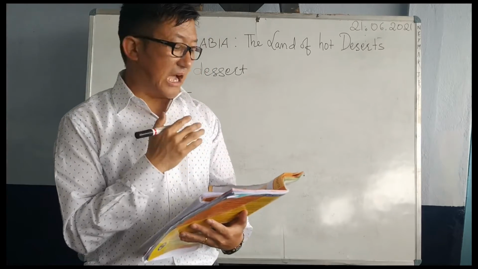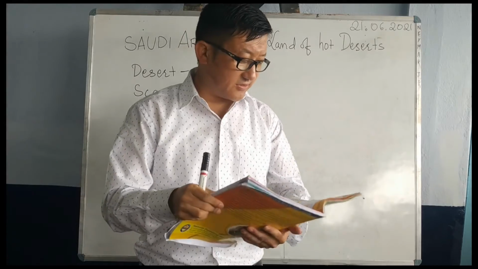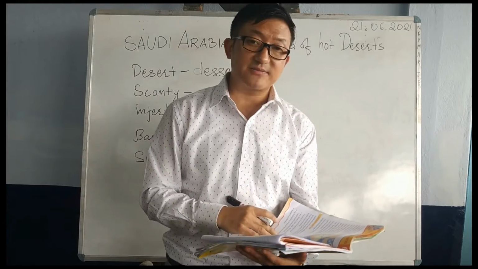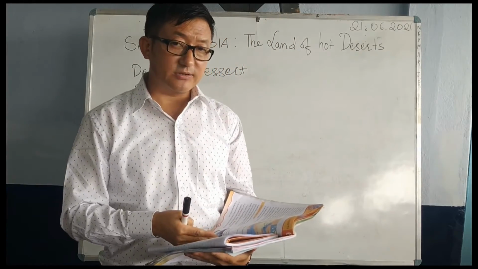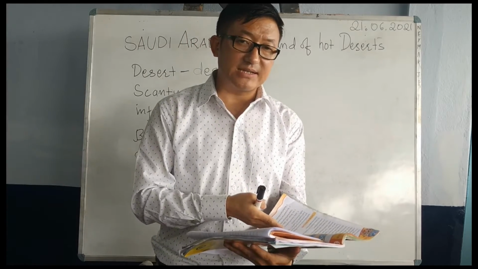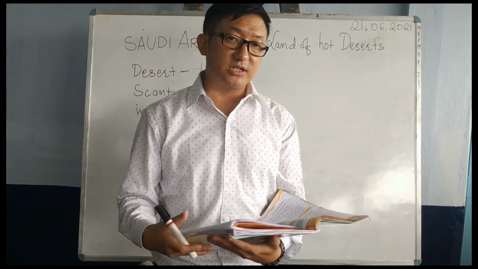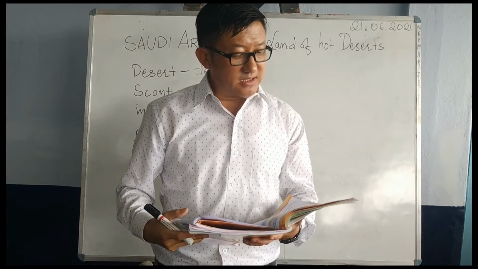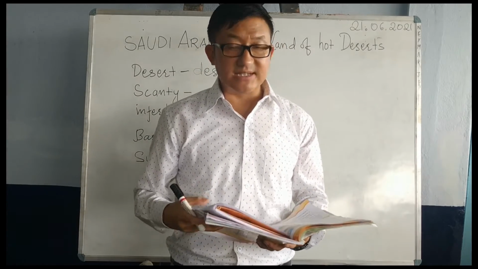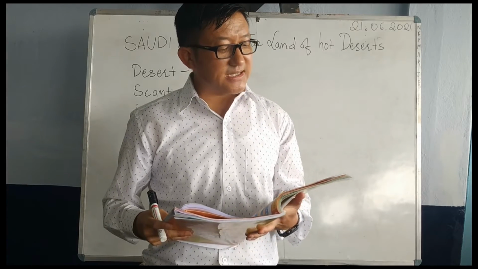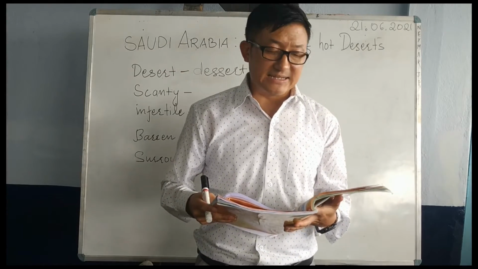Now I will read this chapter, the first 3 paragraphs. Follow nicely with me. Keep your book to one side and your textbook on the other side and follow. Here I go. Saudi Arabia, the land of hot deserts. A desert is a land covered with sand.